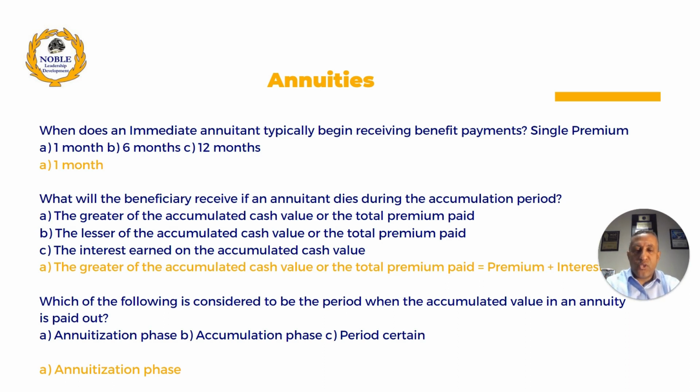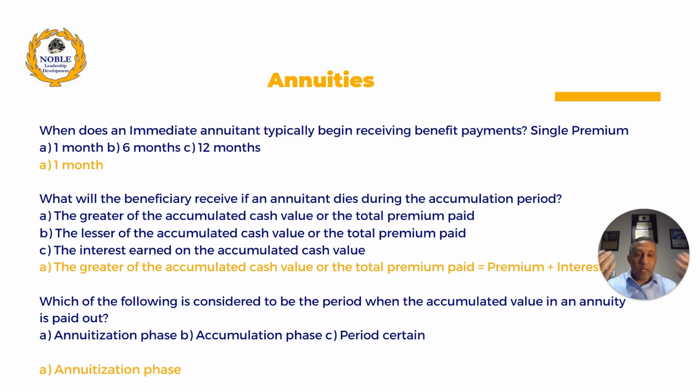Which of the following is considered to be a period when the accumulated value in an annuity is paid out? So the period that the accumulated value is paid out is called what? A, annuitization phase, B, accumulation phase, C, period certain. So the answer is A, annuitization phase.